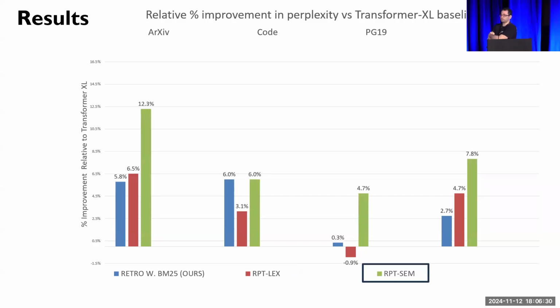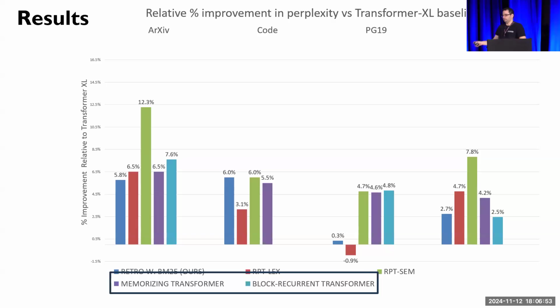Compared with both of these baselines, we see noticeable gains on arXiv, Books3, and PG19. Compared with RPT-Lex, our results show the importance of our semantic supervision, especially on Books3 and arXiv. On code, RETRO plus BM25 has parity with RPT. And later we'll see an analysis that explains why this occurs. So our next 2 baselines are Memorizing Transformers and Block-Recurrent Transformer, 2 strong long-range LMs from Google Research. Performance is again either comparable or better.